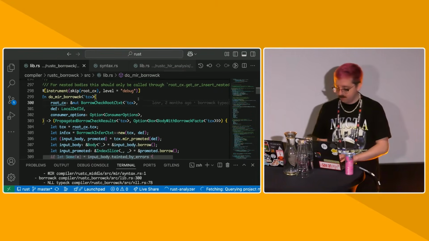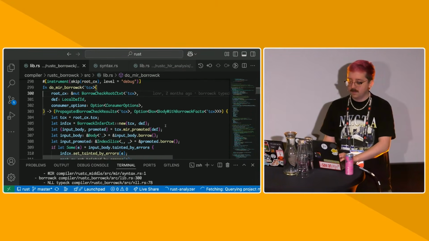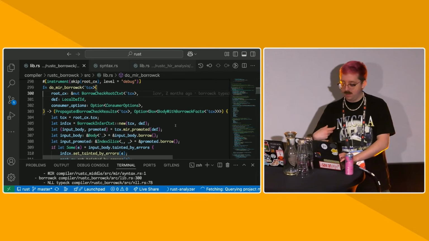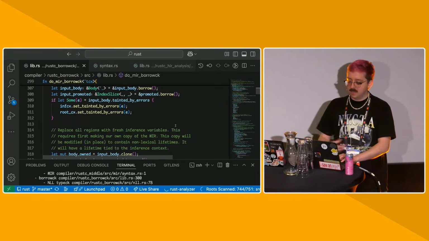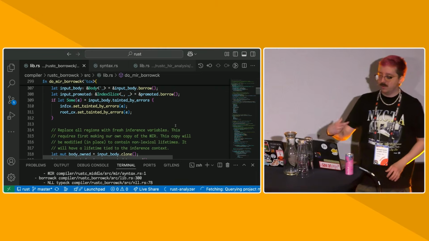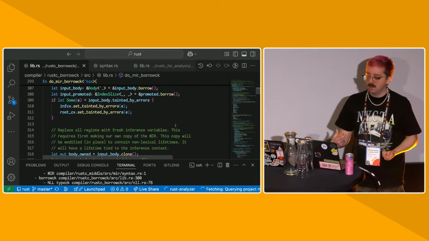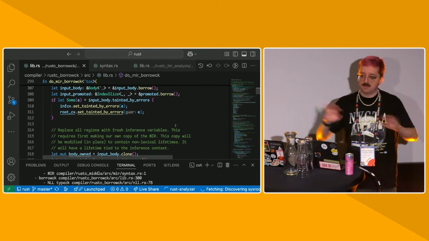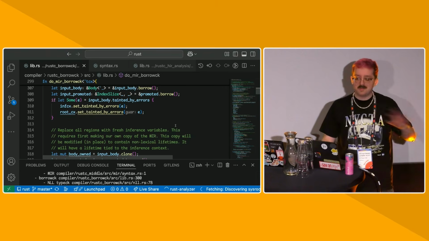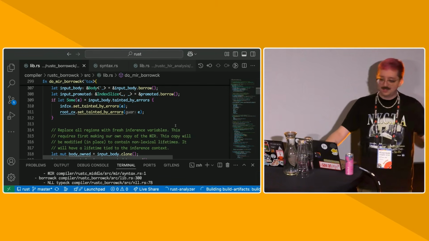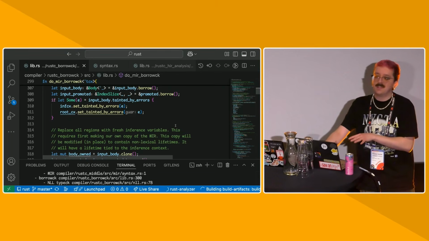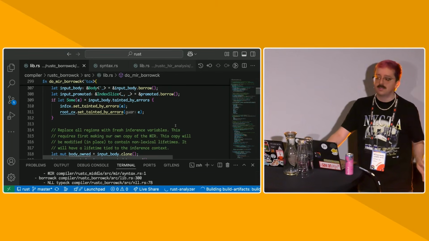It takes the MIR that we lowered, and because the MIR is a completely different representation than the HIR, we have basically no connection between the MIR and the HIR. So all the lifetime information that we computed during HIR, we basically just throw it away. We need to recompute all the lifetime information that comes from where clauses on calling functions.